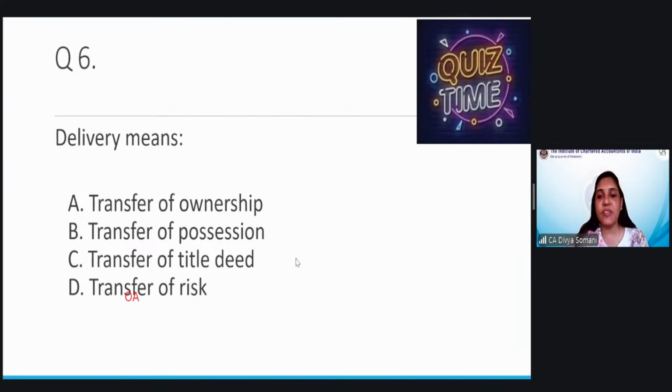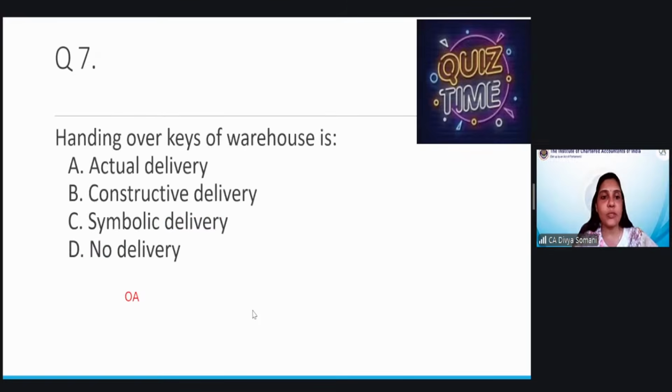And how many types of deliveries are there? 22. You cannot write 22; it is 2 bracket 2. Okay, Vishnu, you are wrong. You have mentioned how many types of deliveries? 3 types of deliveries are there. What are they? Actual, constructive, and the third one is symbolic. Okay, let me quickly go to the next question. Handing over the keys of a warehouse is a kind of which kind of delivery? See, that was very simple.